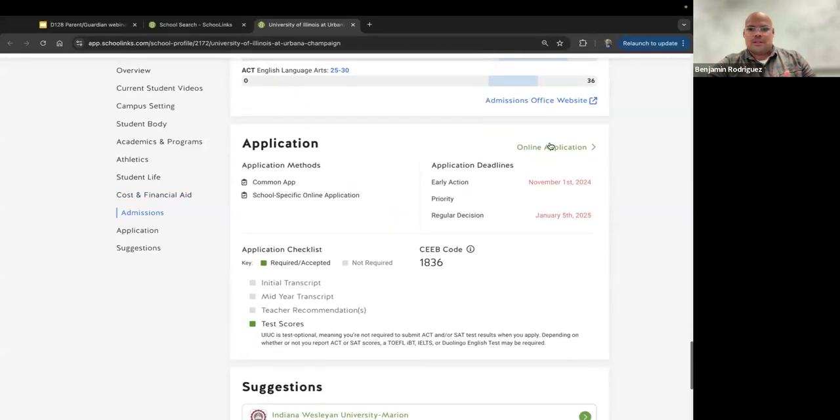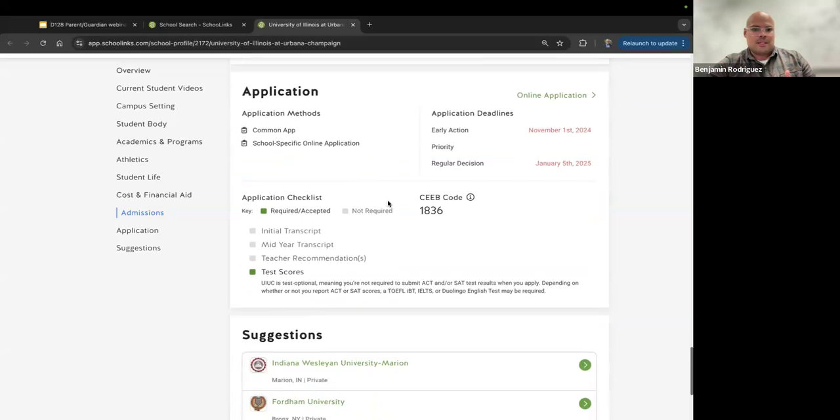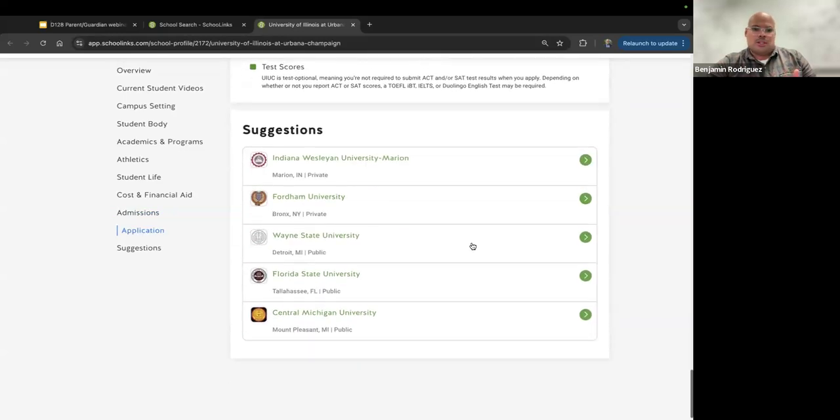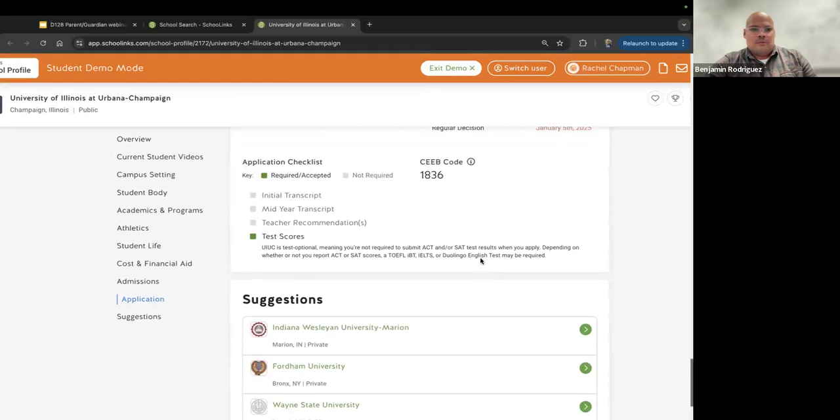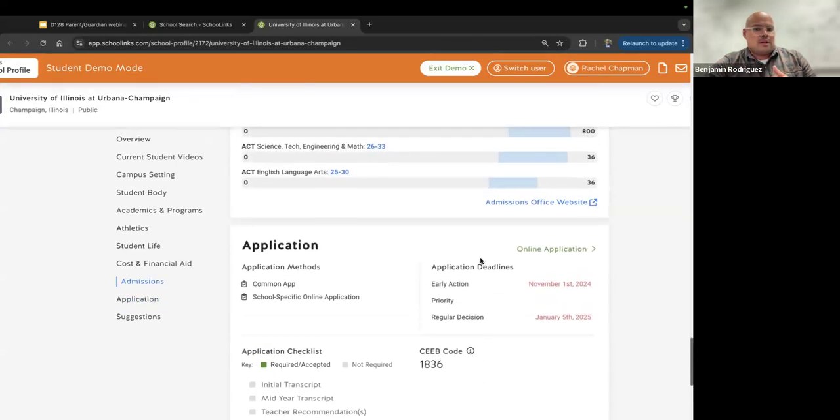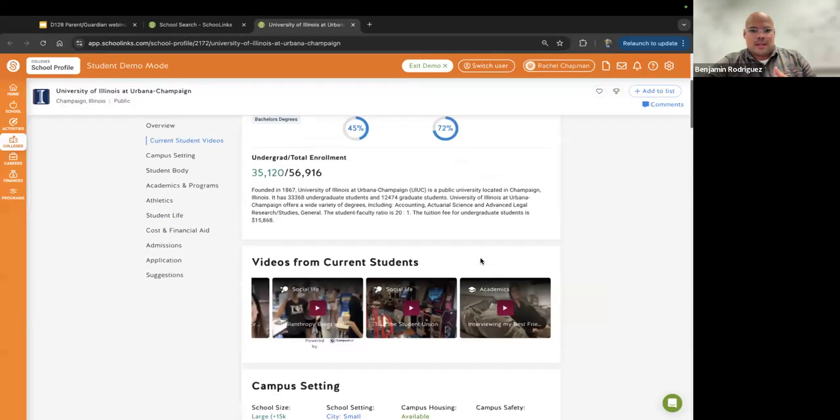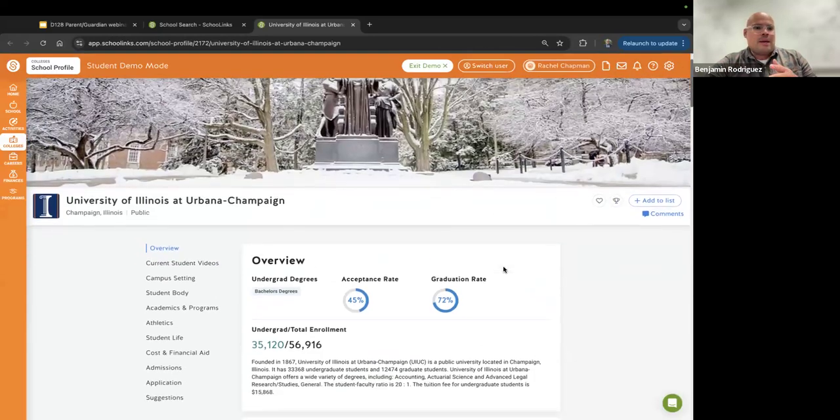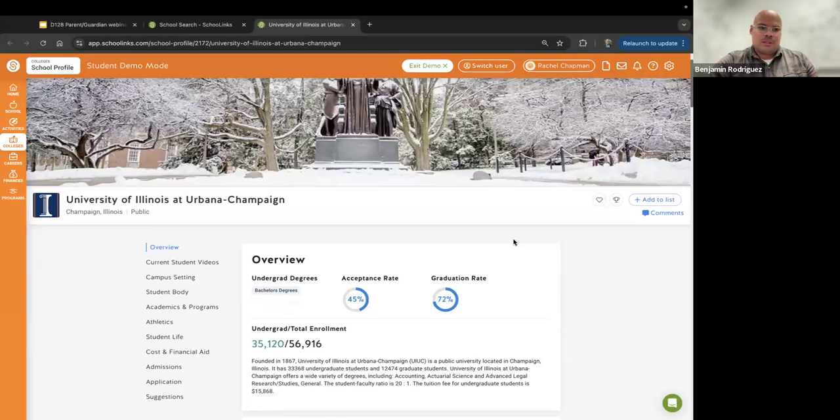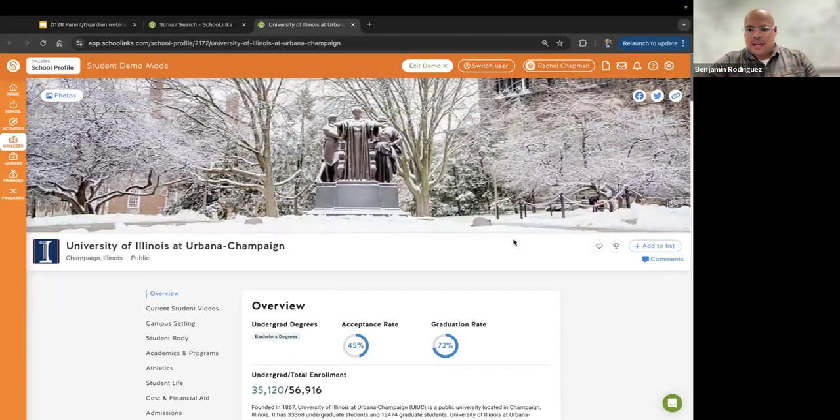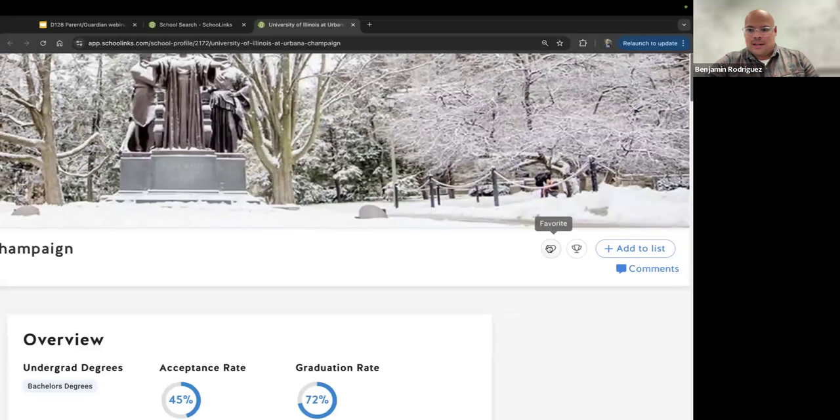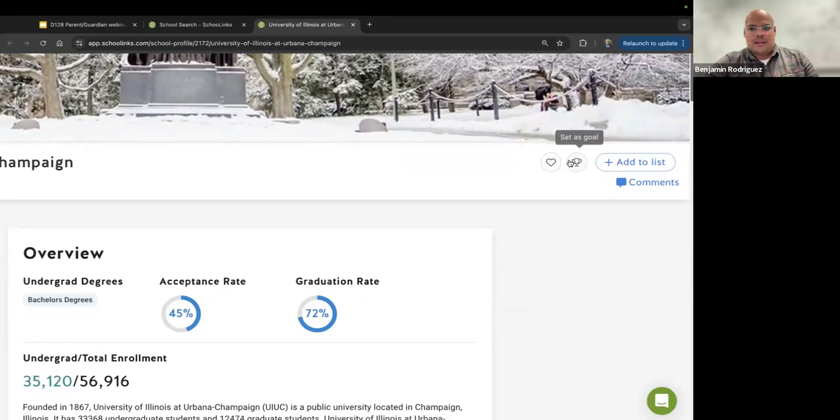Application information is there, including a link to their online application, and then also some suggestions for other schools. So what's great about this is that it gives a quick little one-page snapshot of a particular post-secondary option. And again, they have pages for every single type of option that we mentioned earlier. Students can favorite this school, and they can also set it as their goal, something they want to work toward. And they can also have options to add this to different lists they have.